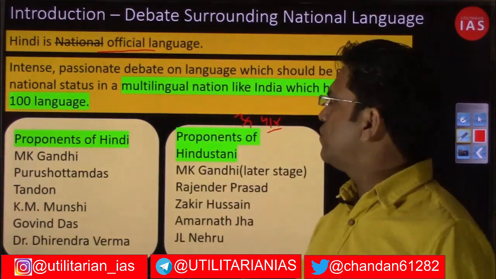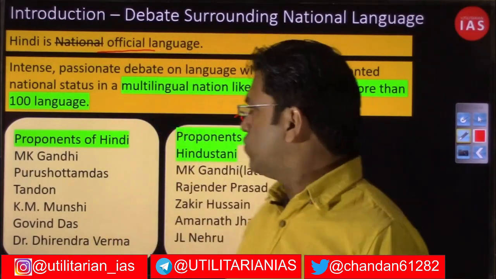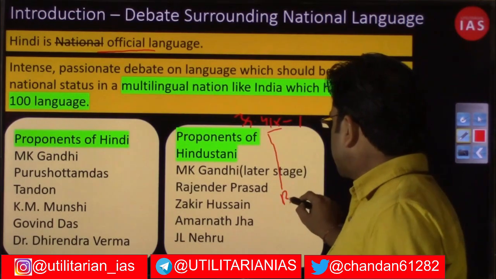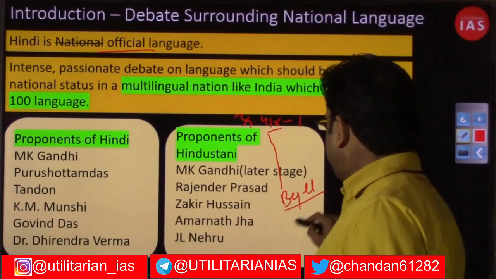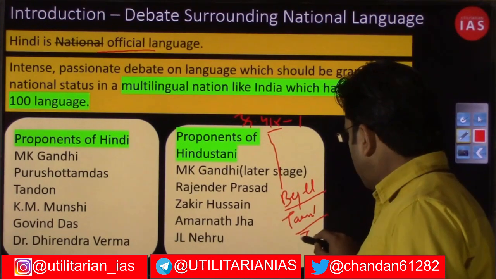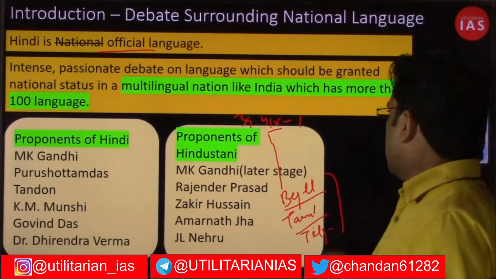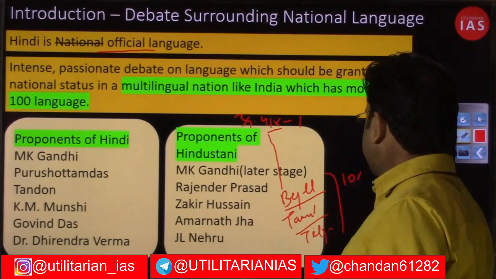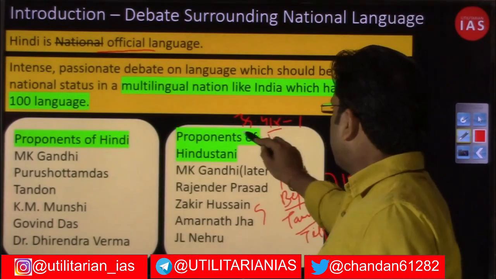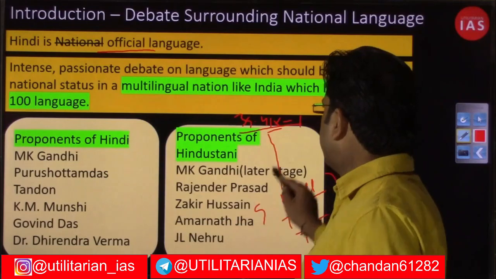So what were the reasons that worked against Hindi, so that it could not be granted the status, despite the fact that the next closest language was Bengali, then Tamil, then Telugu, and the numbers of people speaking them were not even close to 10%? Their numbers stood around 9%, 8% or so, while on the other hand Hindi was spoken by 39 to 41% of the people.